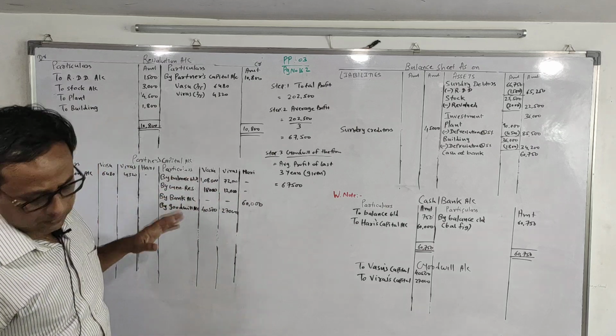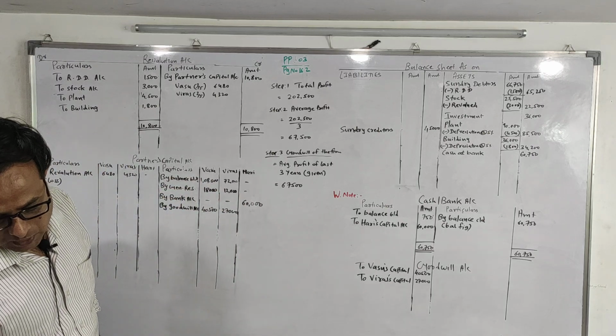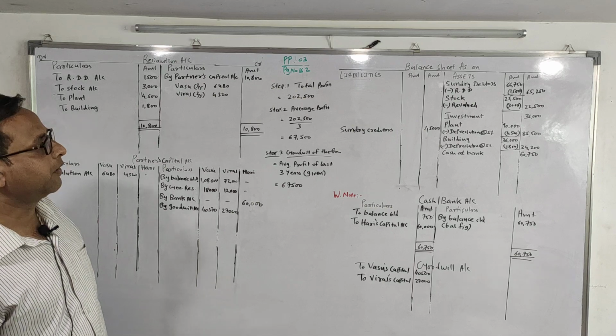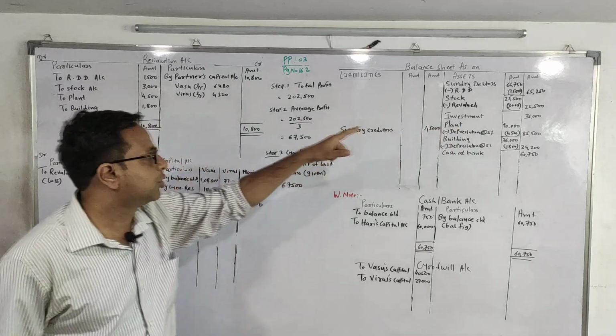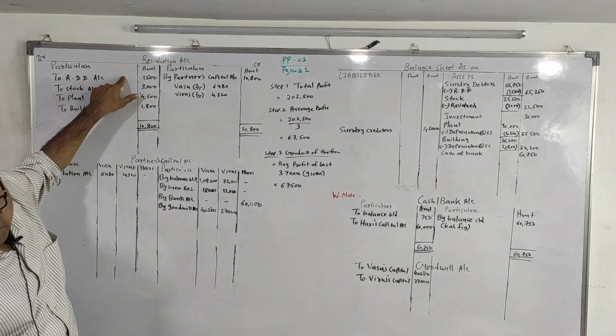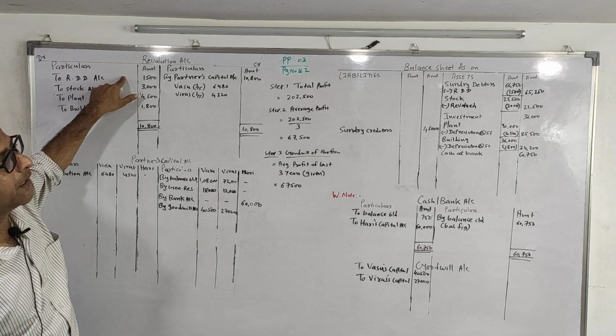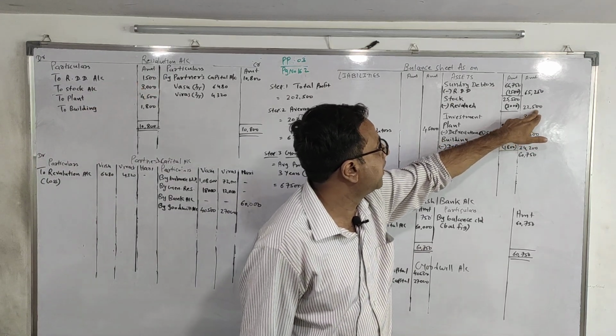So this is how we have done with our goodwill adjustment. Then adjustment number 3, reserve for doubtful debt is to be created at 1,500 less from certain debtors, it is lost. So we'll write on the debit side to RDD account. Next is closing stock valued at 20,500. So in the outer column we'll write down 20,500.